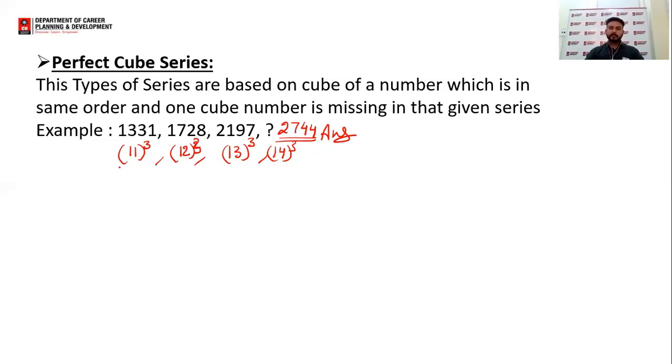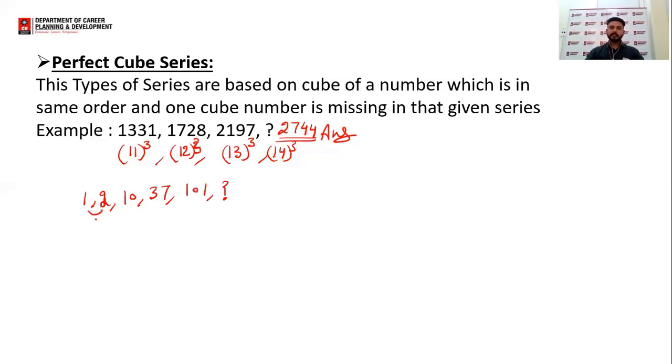In the case of the perfect cube series also, like we have done in the perfect square series, it is not always possible that we get the cubes directly. But we can get them in the difference also, like 1, 2, 10, 37, 101 and question mark. So we'll check the difference.